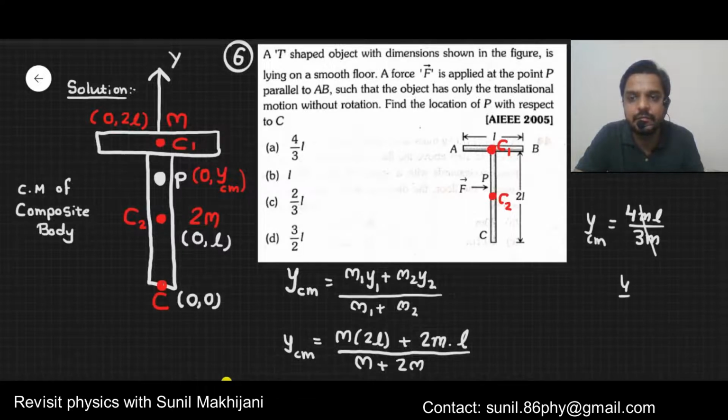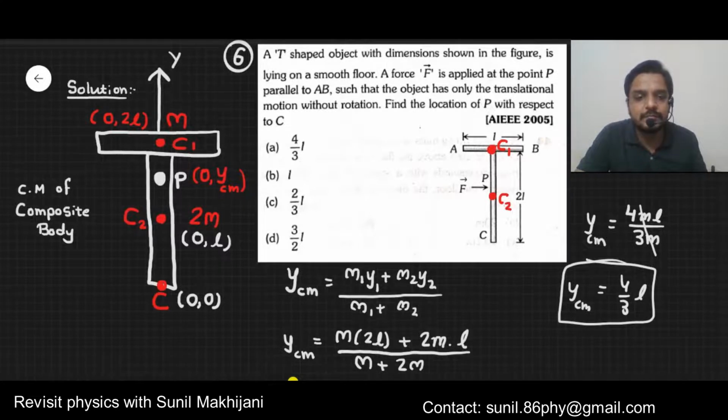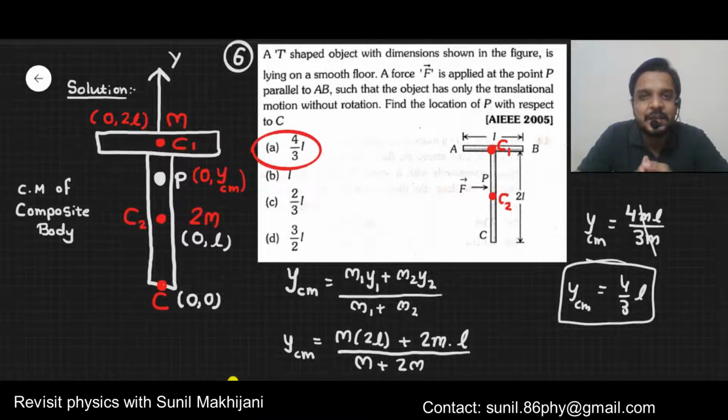The mm gets cancelled. 4 by 3 of L. So this is the y coordinate of the center of mass. That means the center of mass is located at a distance of 4L by 3 from point C. That's why A is the correct option for this particular question. So I hope you got this. It's an easy question, it's not very difficult.